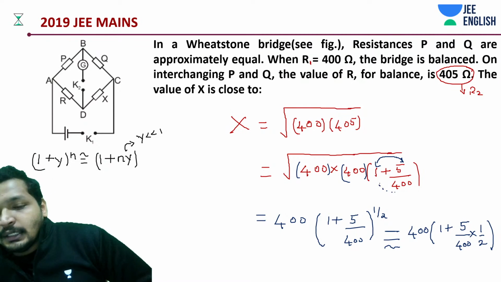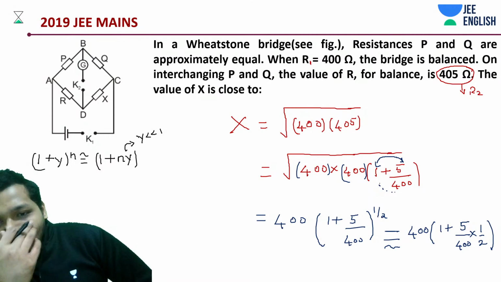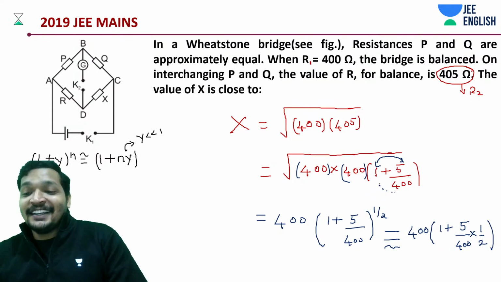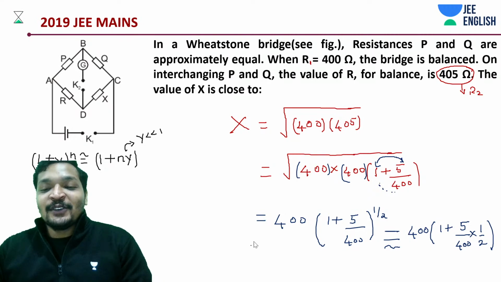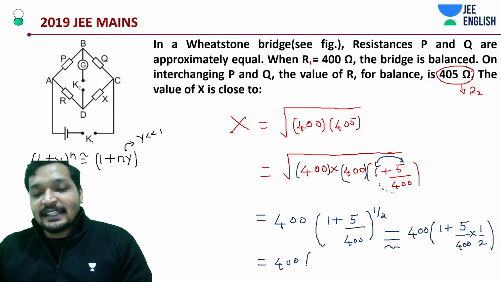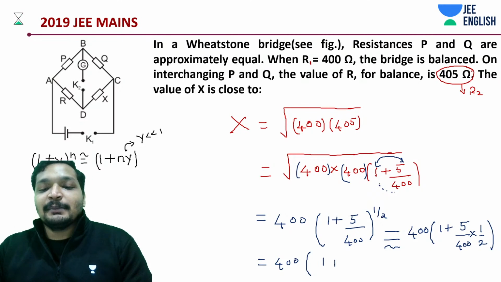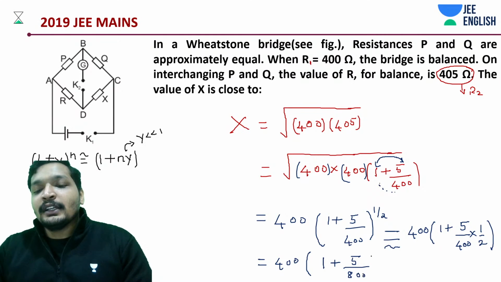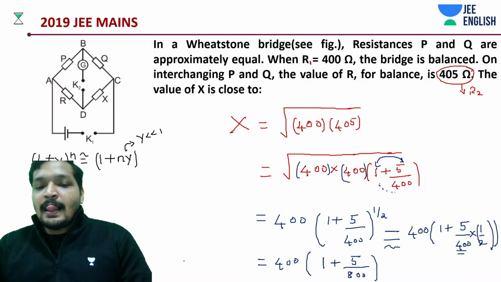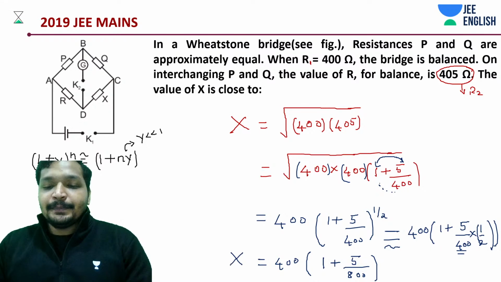Now, guys, is it a big deal? Try to solve this question. You'll get the answer accurately to 2 decimals. Just try and solve this. Okay, let me write down the least one of the values over here. It's basically 400. Simple tricks. You generally do not get time to discuss these tricks during your classes. 800, right? 400 into 2. 400 into 1 by 2. That's what we have done. 1 plus n into x. It's a simple trick.